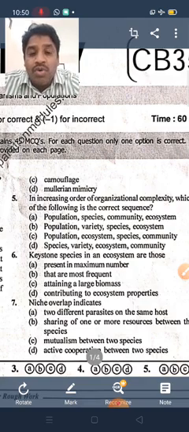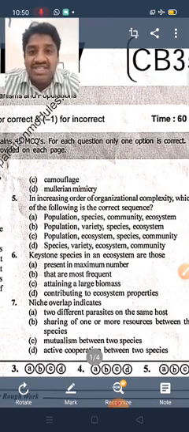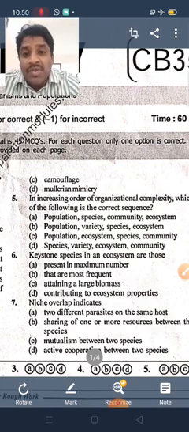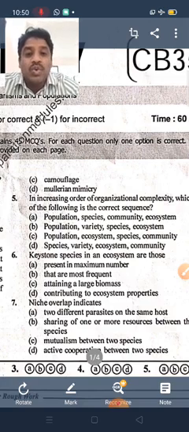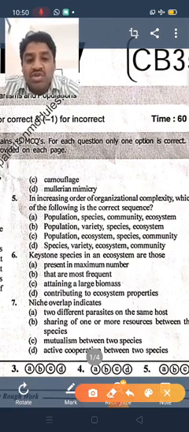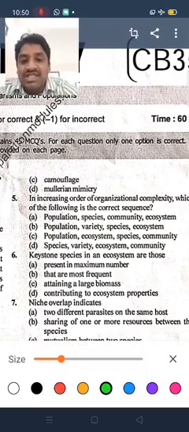Such organisms are biochemically, morphologically and anatomically the same. So after population we come to the next organization level, species, and then the community forms. That's why here we choose the answer: population, species, community and ecosystem.